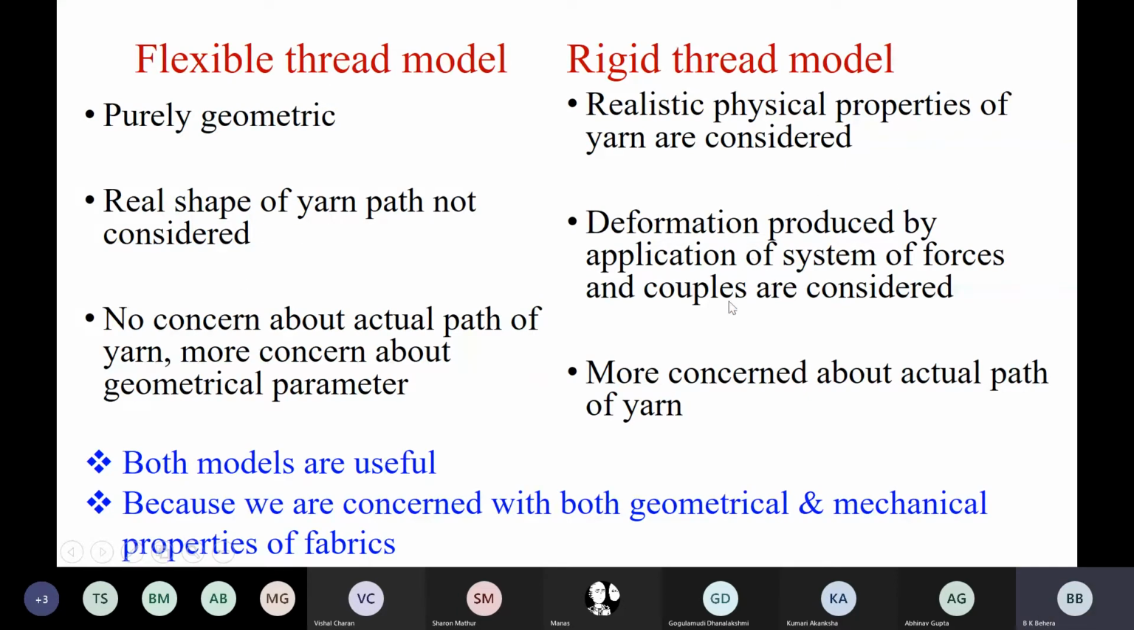In this model, what will we consider? Deformation produced by application of a system of forces and couples is considered. System of forces, warp over weft or weft over warp. We will consider how much force is exerted at the crossover points, how much load is exerted by warp over weft and vice versa, and then how much deformation it has caused. That we will consider in this. Third point, in the geometrical model there is no concern about the actual path of yarn, more concern about geometrical parameters. Whereas in this model, we are more concerned about the actual path of yarn.